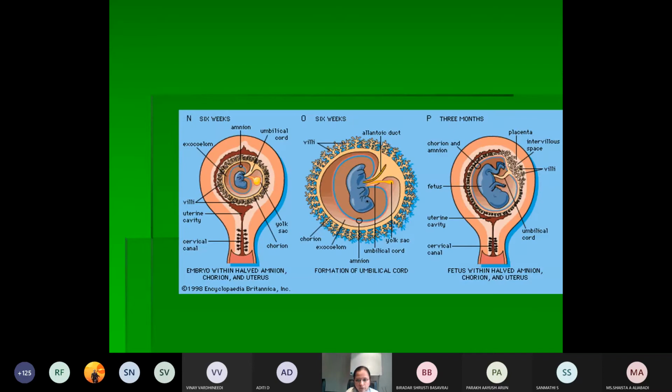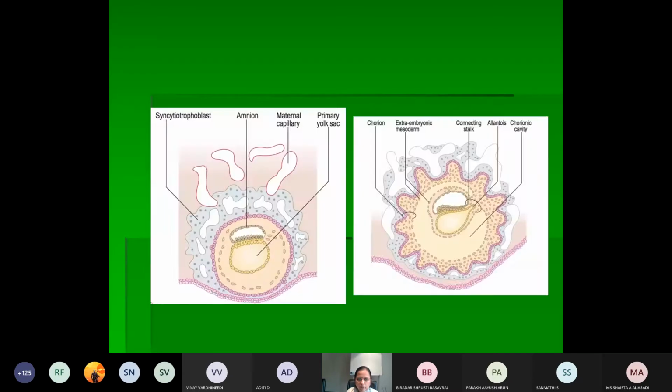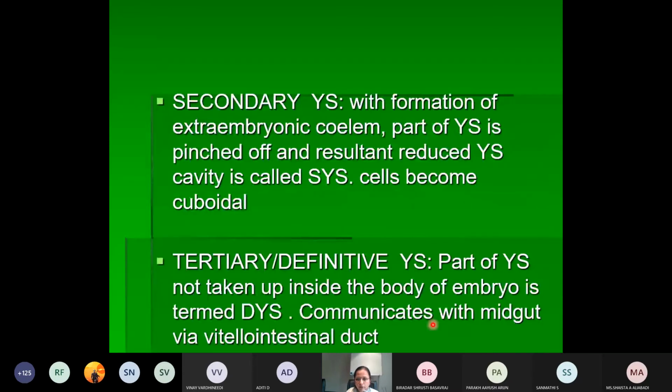Then what is the tertiary yolk sac? Tertiary yolk sac means most of the yolk sac is absorbed by the embryo for the formation of the gut. That part of the yolk sac which is not taken up by the embryo and which is persisting outside is called the tertiary yolk sac. The part of the yolk sac which is not taken up inside the body of the embryo is termed the definitive yolk sac or the tertiary yolk sac.